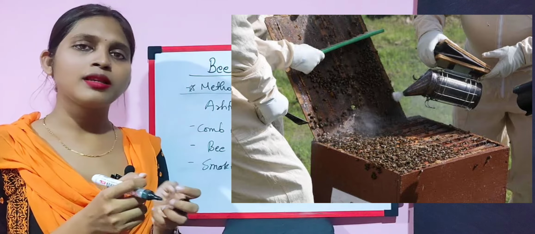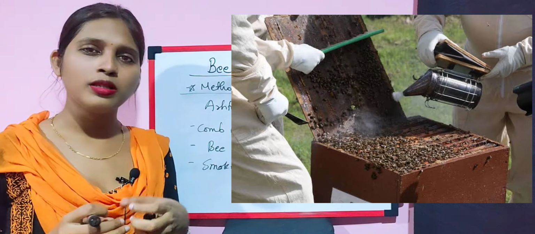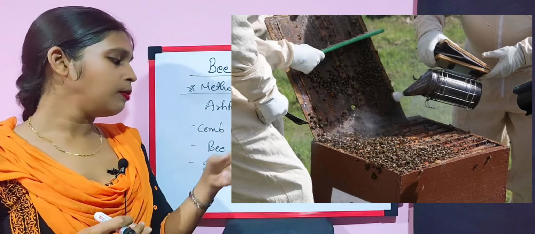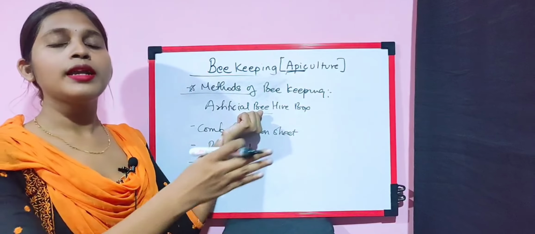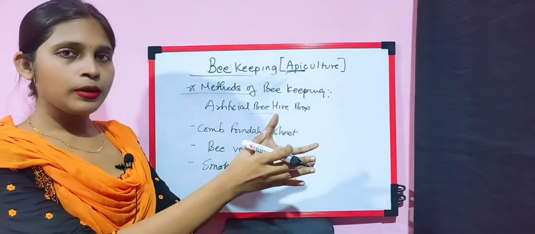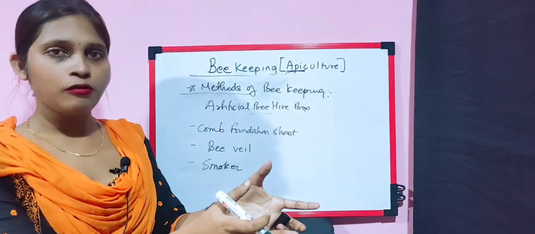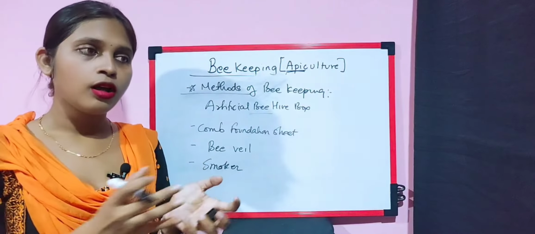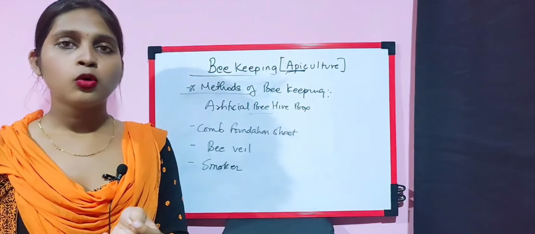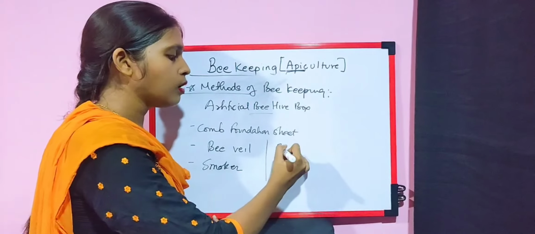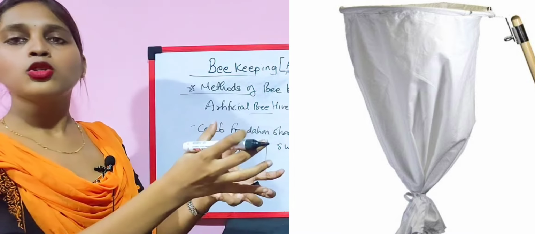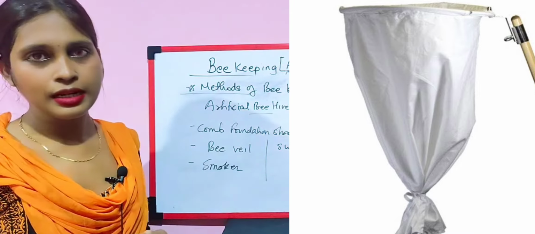The smoker is basically burning fuels, and it generates some fumes. Those fumes help the honeybees get out of the beehive box for a while. And when the honeybees are out of the beehive box for a while with the help of the smoker, there are chances they might move to another environment. So we have a swarm net, which is going to catch all those honeybees for a while and keep them.